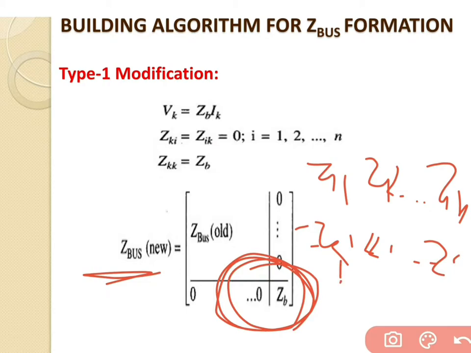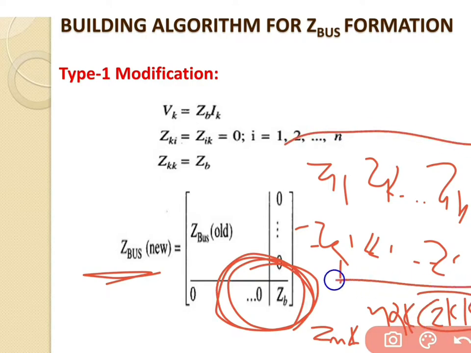Likewise, in the final equation, Znk, then Z2k, likewise Zkk is the last equation. So we get only the equation Zkk, because there is not any effect on the remaining parameters.